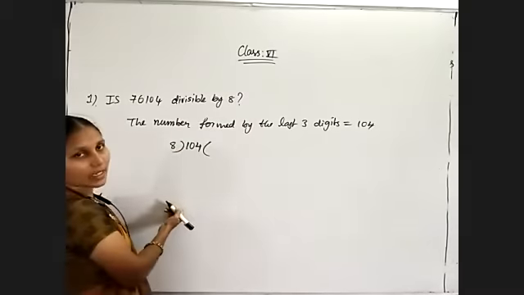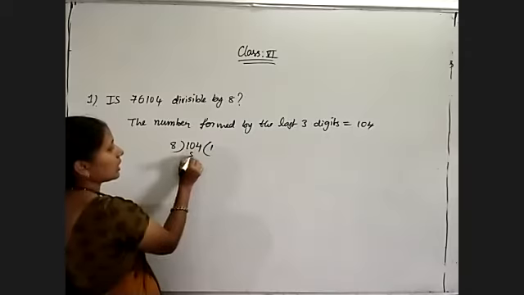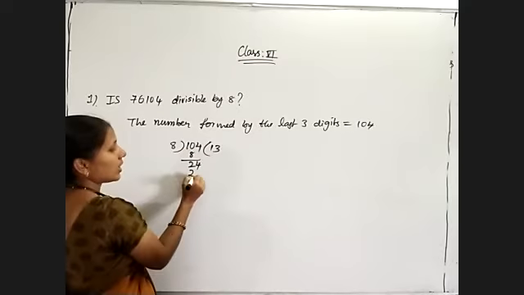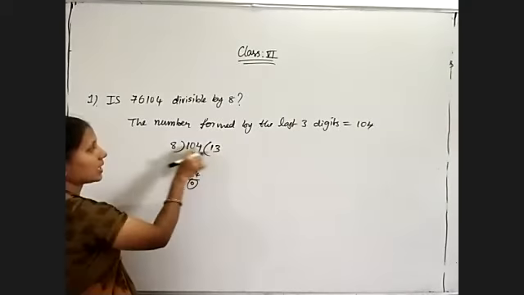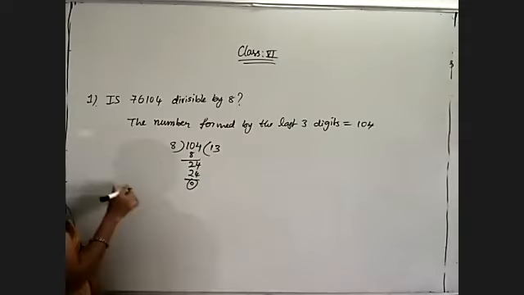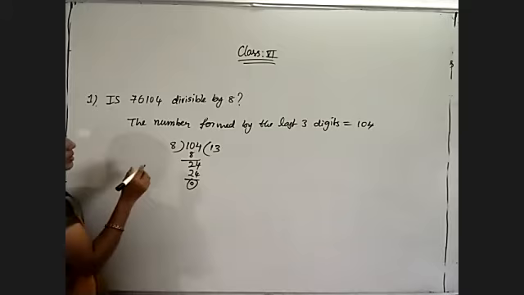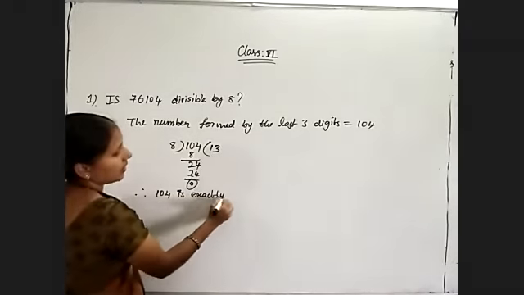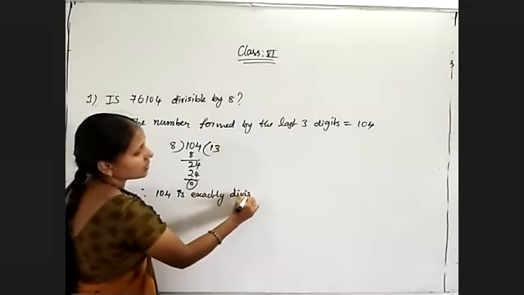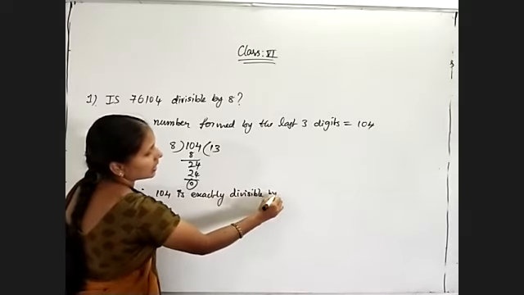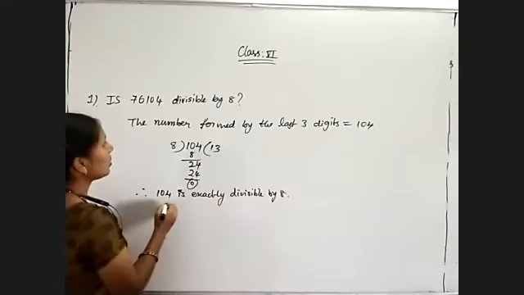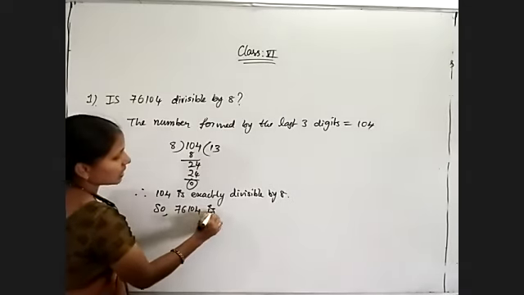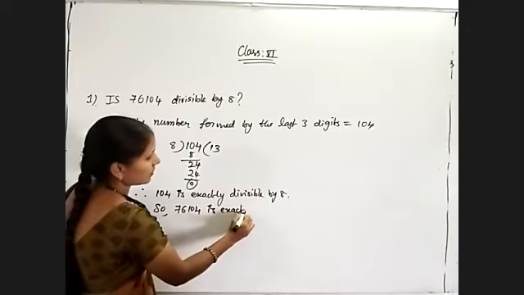104 divided by 8. 8 1 is 8, 8 2 is 16, 4 left. 8 3 is 24. Remainder is 0. 8 13 is 104. Therefore, 104 is exactly divisible by 8. That means 76,104 is exactly divisible by 8.